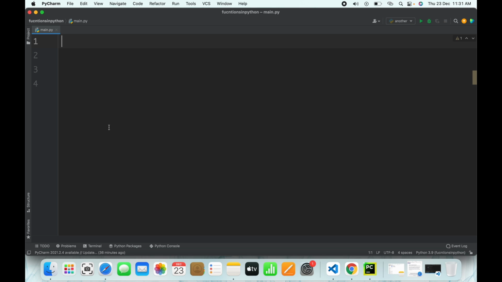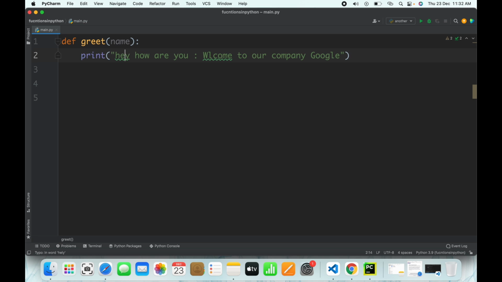So let's say we have a function called def greet, and it greets somebody by name. This is a very simple function which will greet a person if he uses this particular function greet. Now I'll use an f-string and I'll write, hey, how are you, and use the name.